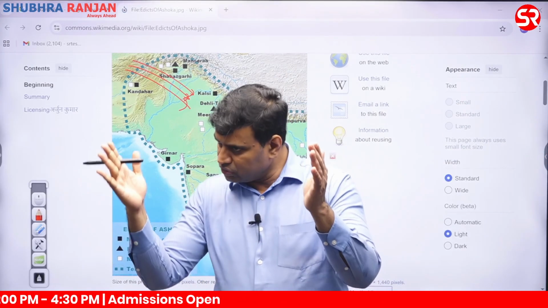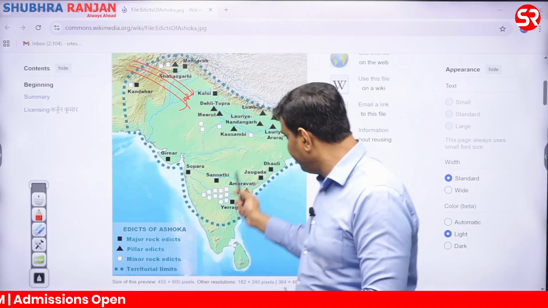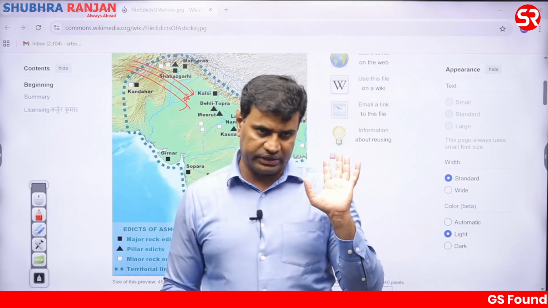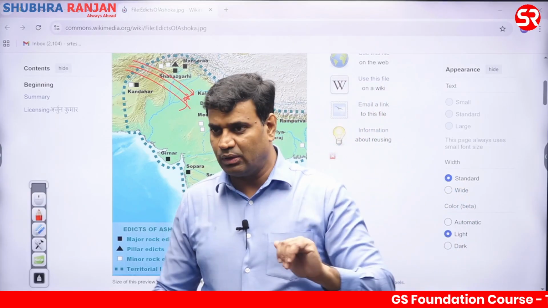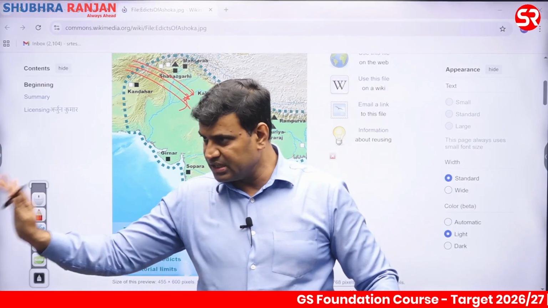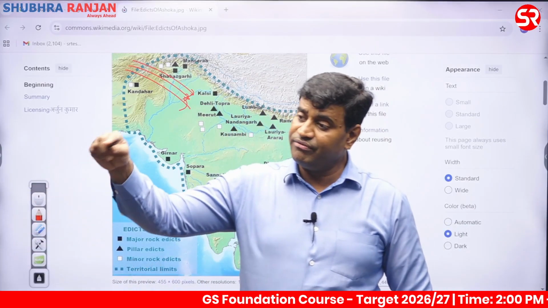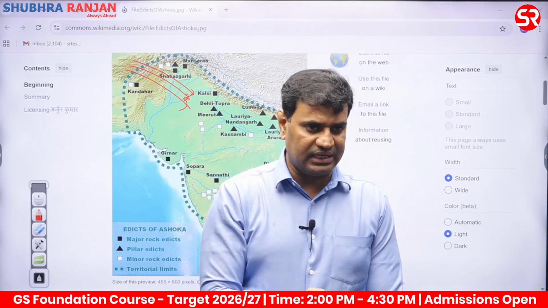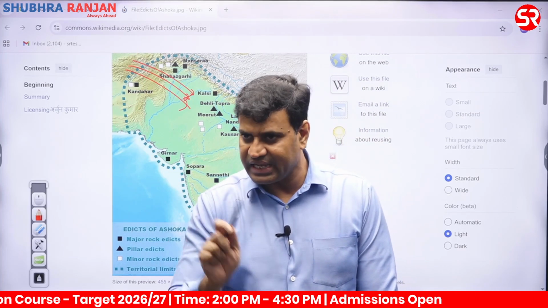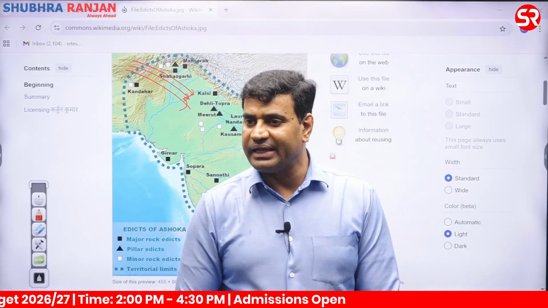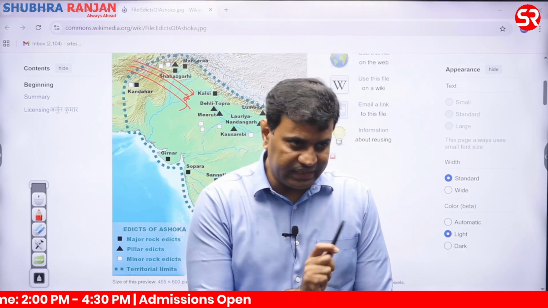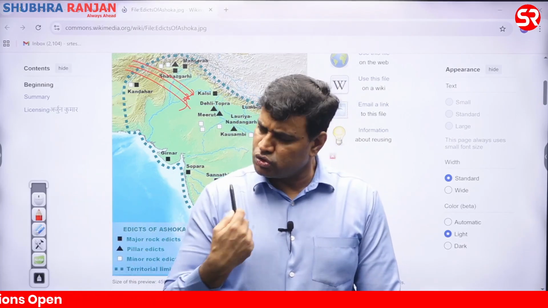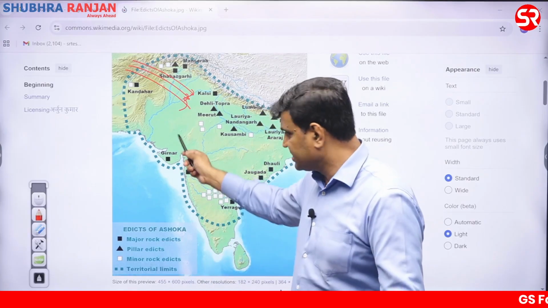Coming to the southern part of India, we are well defended in the entire southern part through large water bodies: the Indian Ocean to the south, the Bay of Bengal to the east, and the Arabian Sea on the west. Naval power was not so developed as to attack India from the sea belt. Even the British came to India not as attackers or invaders, but merely as traders. They never came to attack India; they came only for the purpose of trade. So we had been well defended from the southern side as well.